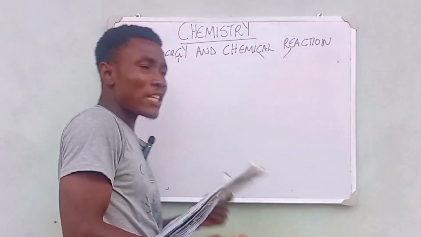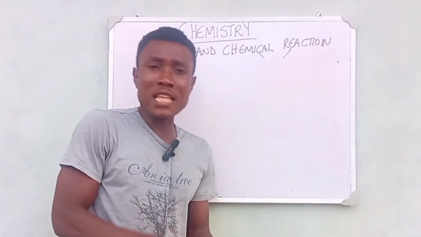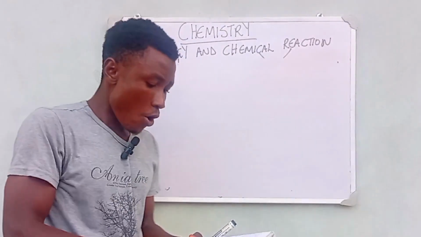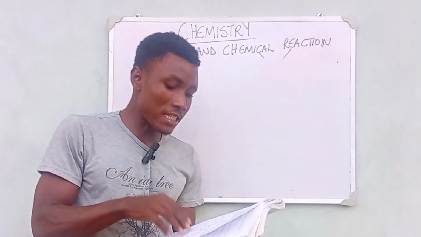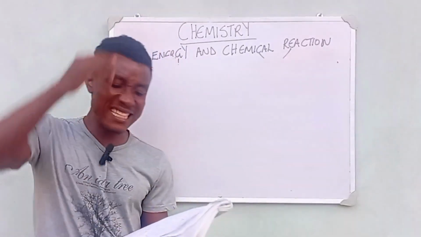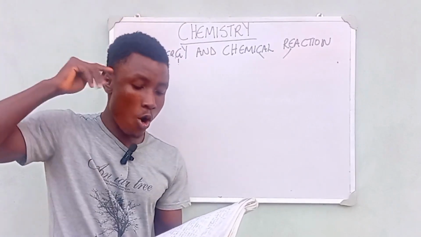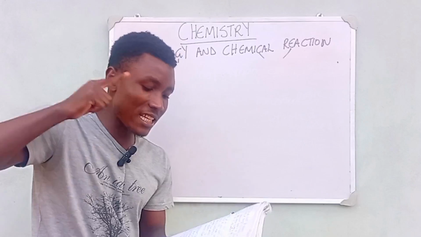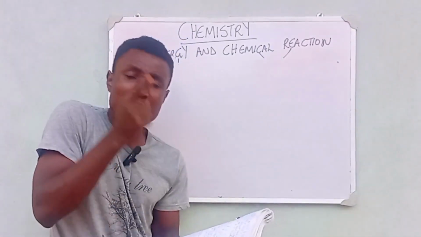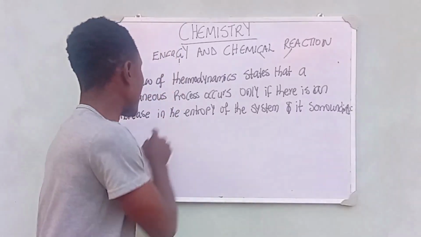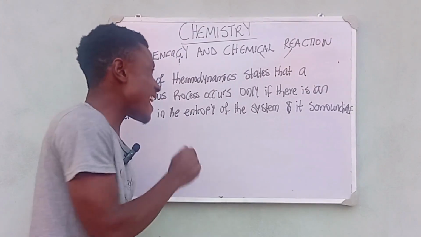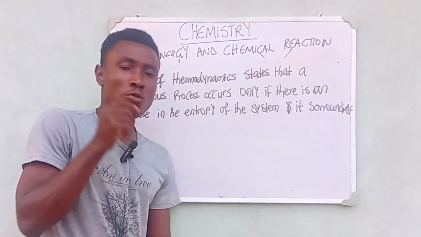And now to make this class interactive, let me know if you're actually following up. State the first law of thermodynamics for me. Drop it in the comment section, while I will state the second law of thermodynamics. The second law of thermodynamics states that a spontaneous process only occurs if there's an increase in the entropy of the system and its surroundings.